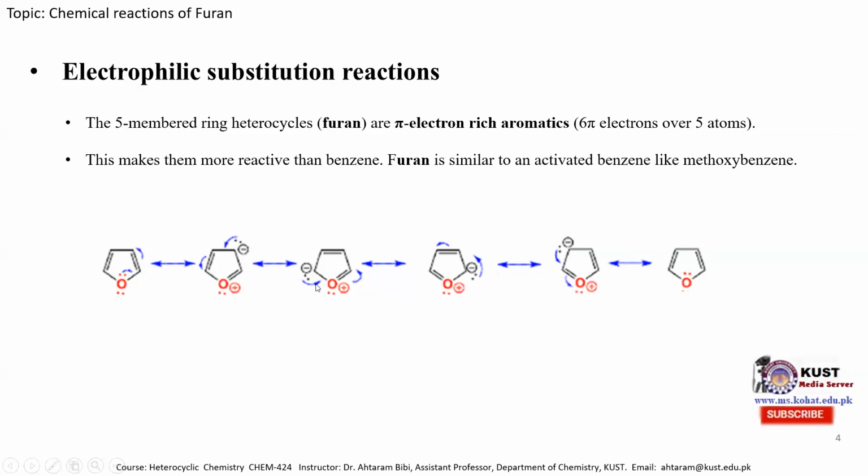And in the second resonance form, we can see that when this electron pair shifts over here, this pi electron shifts toward this carbon atom, so it is also electron rich at position 2 of the furan molecule. So the electrophilic substitution reaction can take place either at position 2 or at position 3, because in these two resonance forms, one can see that the negative charge, the electron rich centers, are at position 2 and position 3. So furan undergoes electrophilic substitution reaction at position 2 or position 3, because it has electron rich centers there.